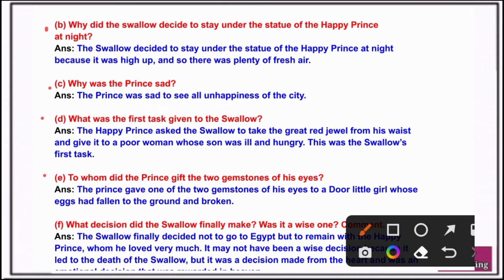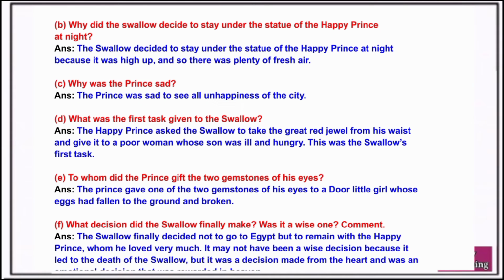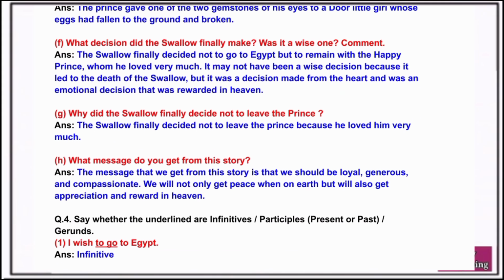Question E. To whom did the prince give the two gemstones of his eyes? Answer. The prince gave one of the two gemstones of his eyes to a poor little girl whose eggs had fallen to the ground and broken.